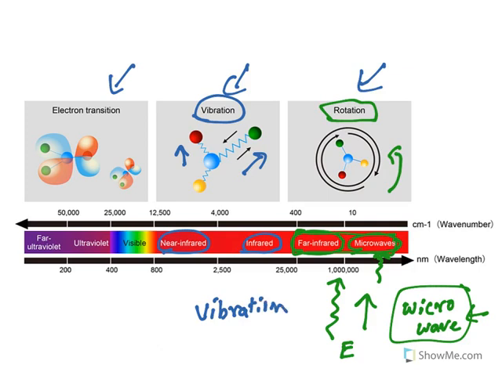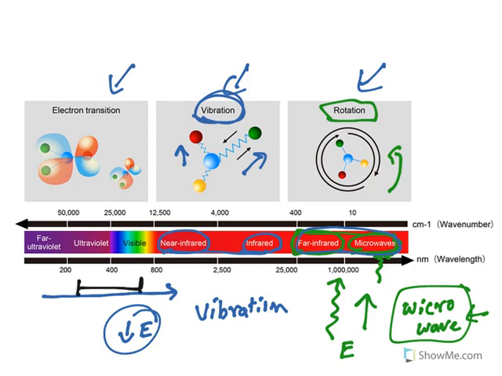Look at this. See, this is a kind of spectra. When you're moving from left to right, wavelength is increased but energy is decreased. So low energy is enough to cause microwave or rotations, whereas a little bit higher energy is required, like infrared, to cause vibrations. Whereas you need ultraviolet or visible radiation to cause electronic transitions. Electron moves from bonding to anti-bonding orbital. This is what is given here.